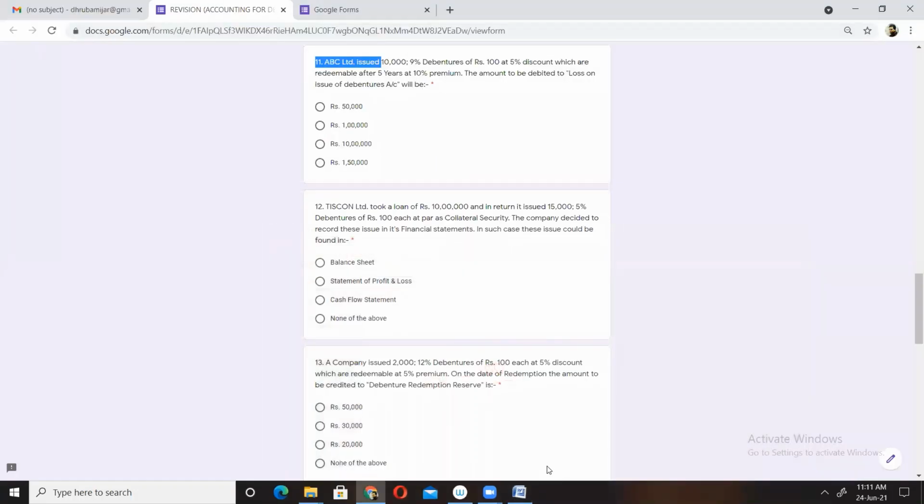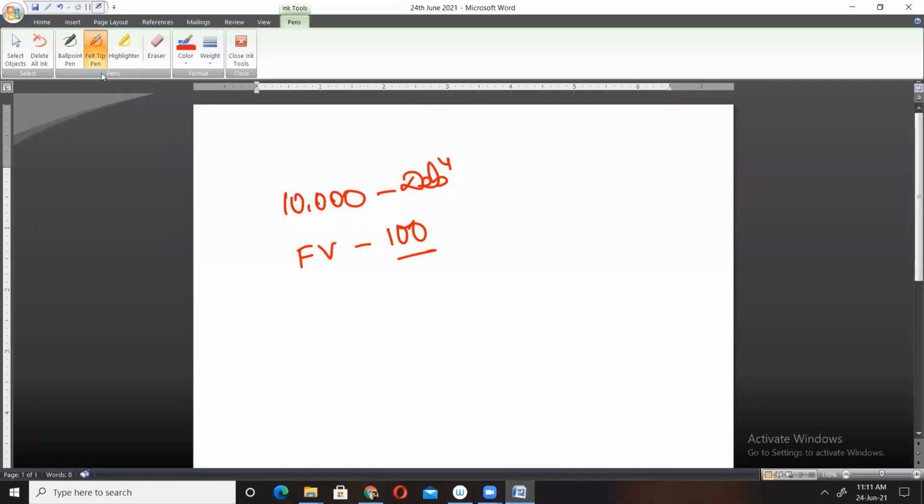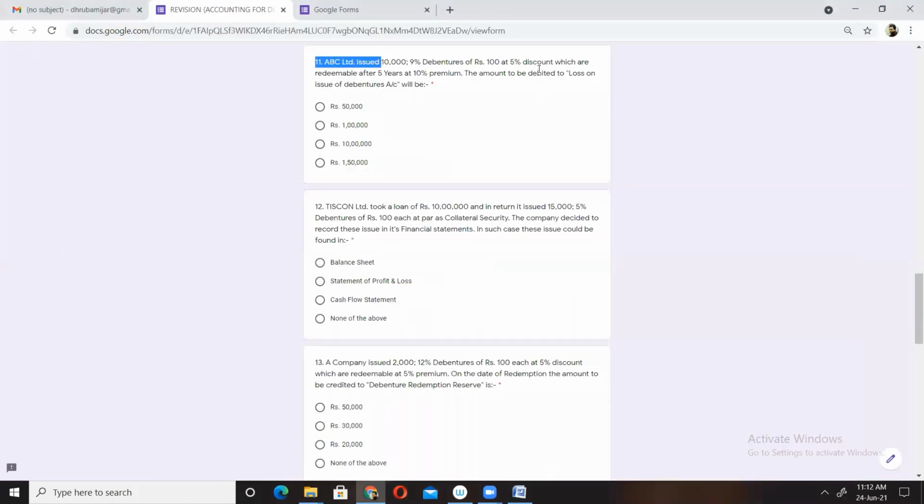Now, these debentures are issued at 5% discount. Means the company is issuing these debentures at 5% less. Means 5% of rupees 100 will obviously be rupees 5. Plus, which are redeemable, which means which will be returned after 5 years at 10% premium.